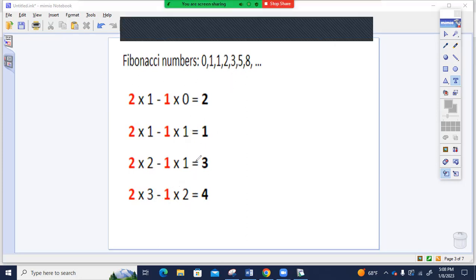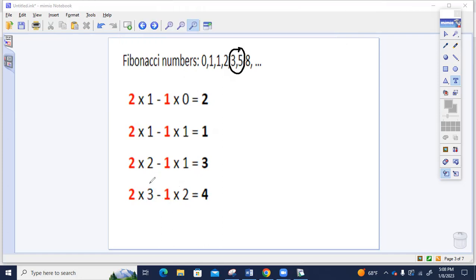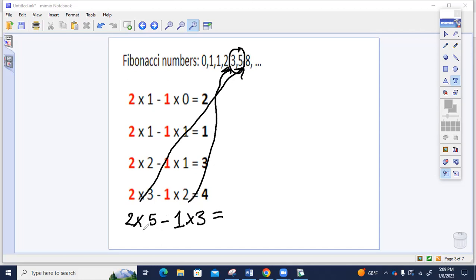So the next one would be, if we use 3 and 5, we multiply 2 by 5, then multiply 1 by 3, and subtract. 2 times 5 is 10. 10 minus 3 would be 7.